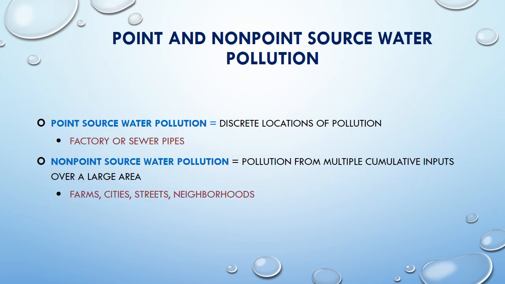Point and non-point sources of water pollution. So there are two major sources. The point source is the discrete or isolated source that we can identify easily, also called a known source, because the factory and the sewer pipeline, when entering a freshwater body, are known sources of water pollution.